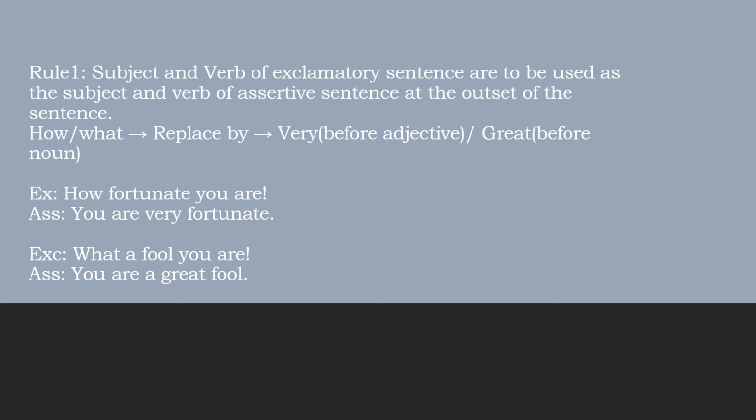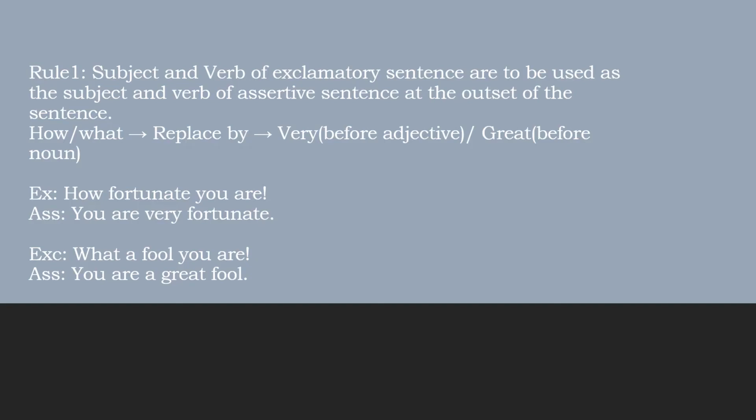Rule 1 says: subject and verb of an exclamatory sentence are to be used as the subject and verb of the assertive sentence at the outset of the sentence. Means subject and verb will be at the beginning, and what will be replaced by very or great.